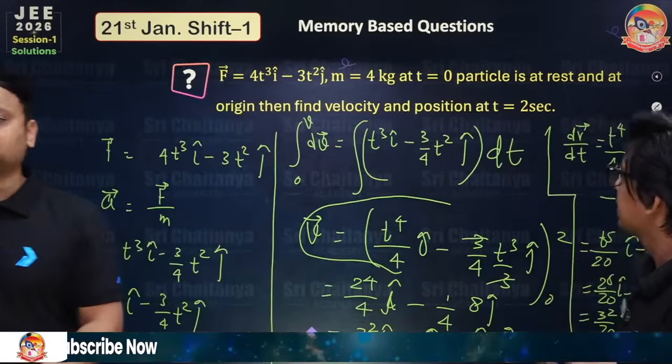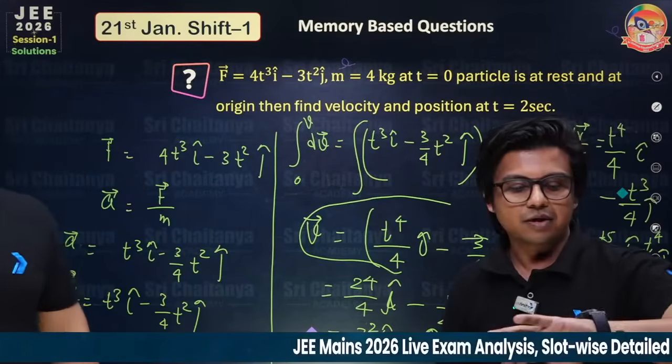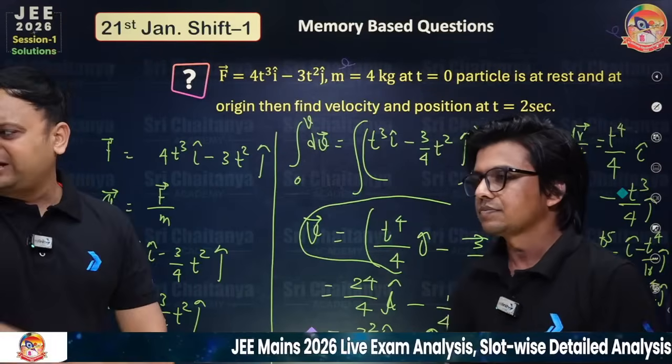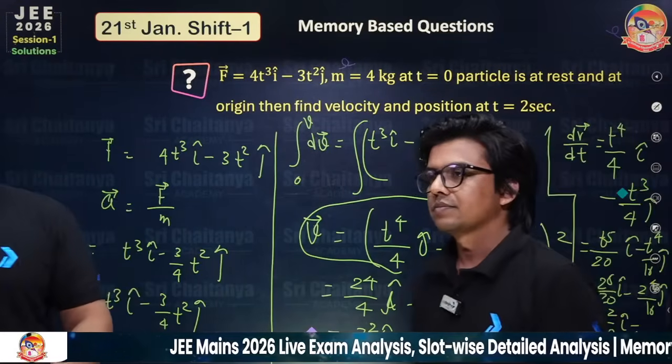So I think this is a numerical type of question. If they ask for the magnitude, just take the mod. So it depends on the options. We don't have the options.